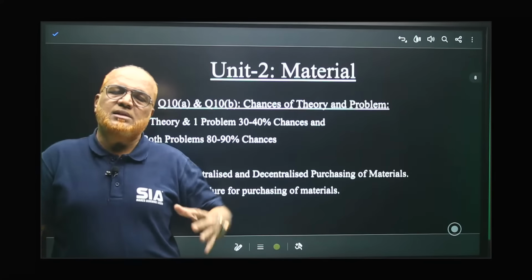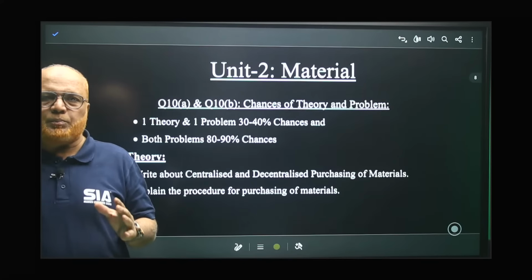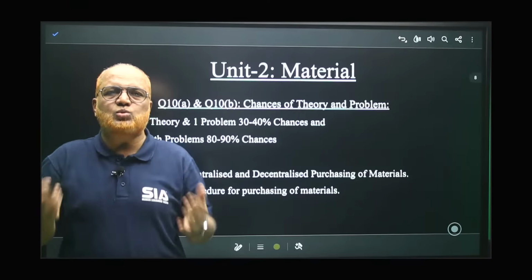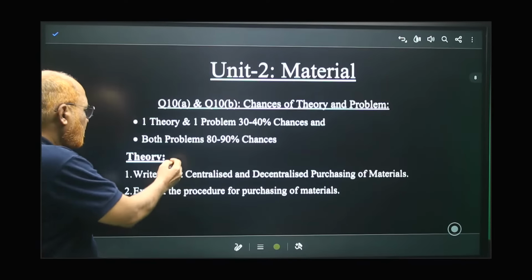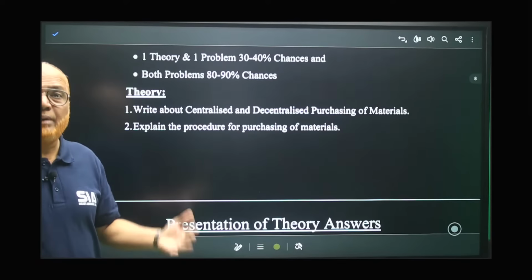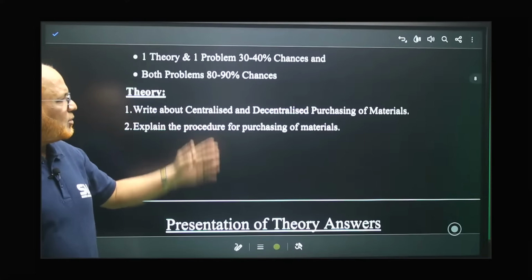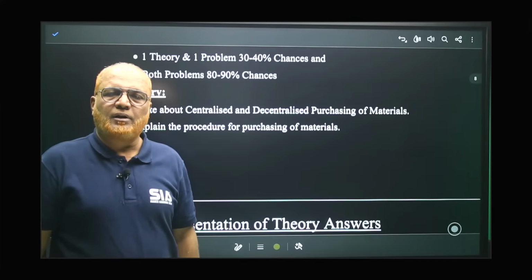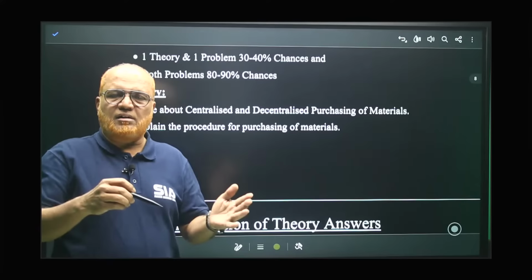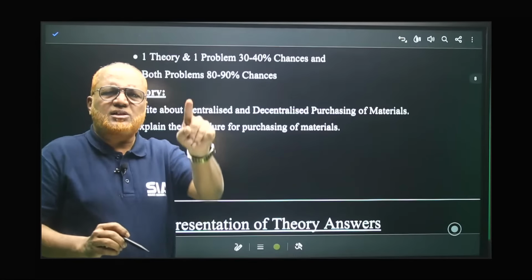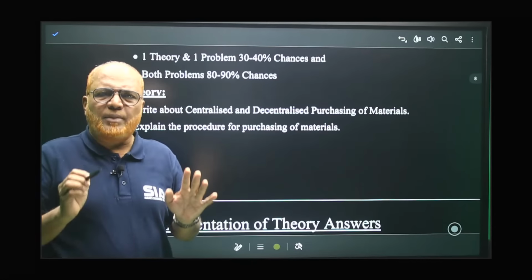We have analyzed the previous year question papers and found that this is the pattern of questions which may be asked in examination. Now theory. If theory is asked, the theory question may be like, write about the centralized and decentralized purchasing of material. So two methods are there: centralized, decentralized. What is centralized purchasing? What is decentralized? All these things you can get in the SIA material.